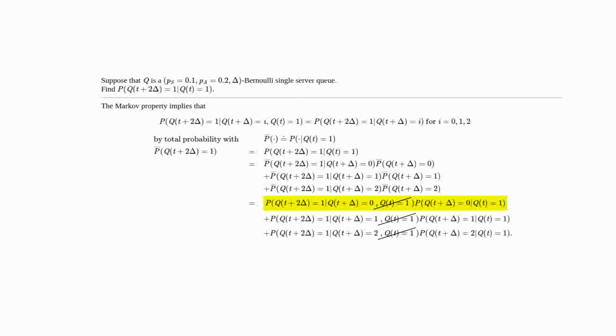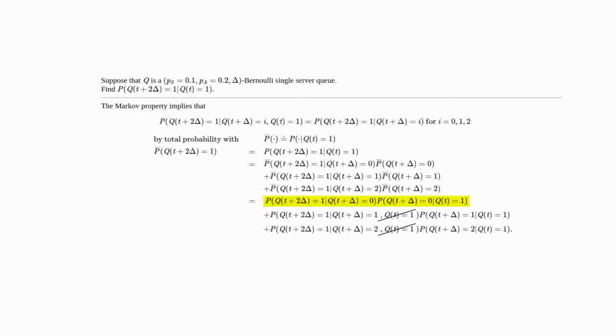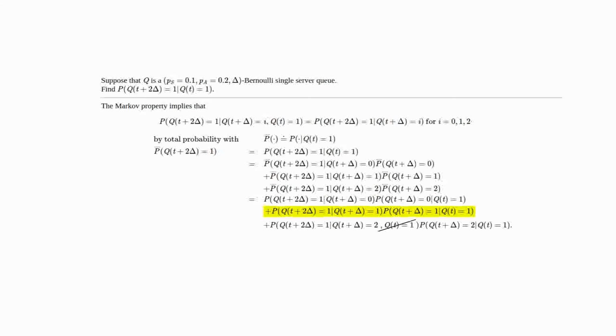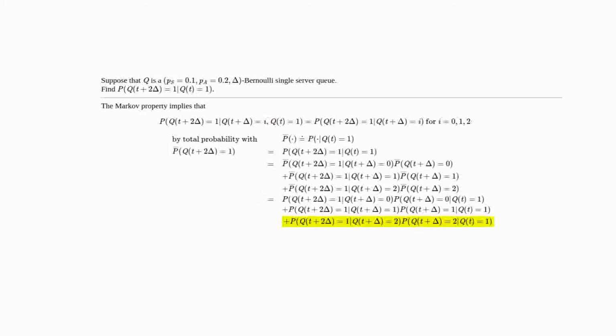And so we would then have P of Q(t+2Δ) is equal to 1, given Q(t+Δ) is equal to 0, times P of Q(t+Δ) is equal to 0, given Q(t) is equal to 1, plus the probability of Q(t+2Δ) is equal to 1, given Q(t+Δ) is equal to 1, times P of Q(t+Δ) is equal to 1, given Q(t) is equal to 1, plus P of Q(t+2Δ) is equal to 1, given Q(t+Δ) is equal to 2, times P of Q(t+Δ) is equal to 2, given Q(t) is equal to 1.